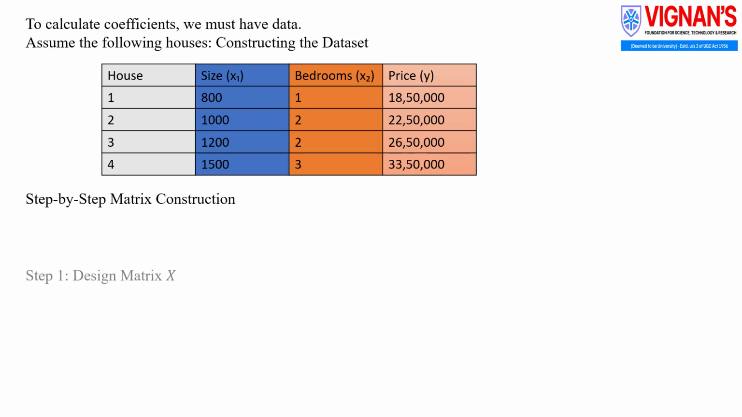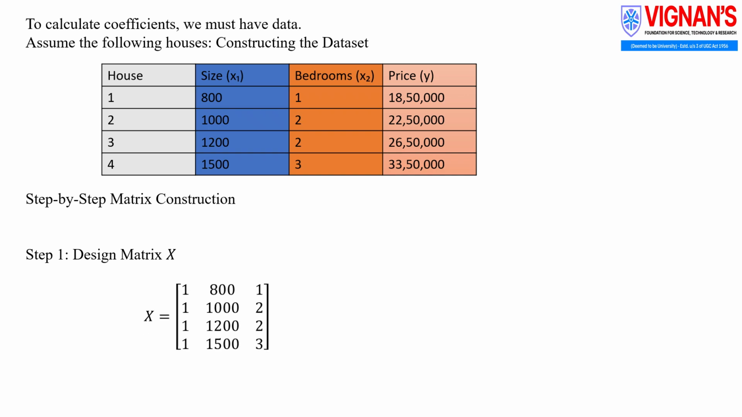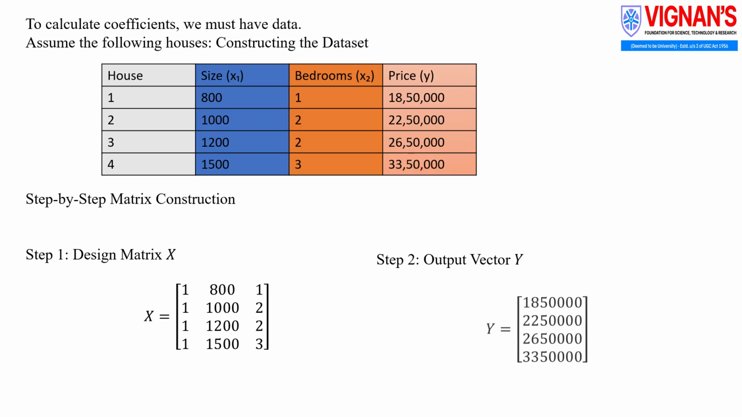Step 1. Design matrix X. The design matrix includes the intercept and the input variables. The first column contains only ones. This column is used to represent the intercept term. The second column contains the house size values. The third column contains the number of bedrooms. Step 2. Output vector Y. The output vector contains the house prices corresponding to each house.